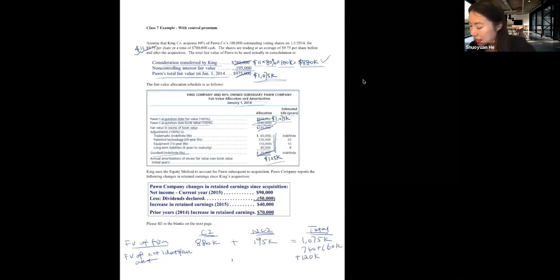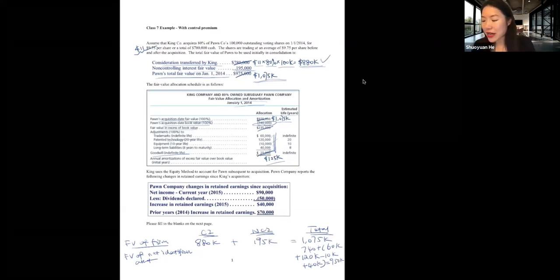Then minus 10,000 for equipment, plus 40,000 for long-term liabilities. So this gives us 950,000. And this 950,000, we're going to allocate according to the percentage of ownership between controlling and non-controlling interest.